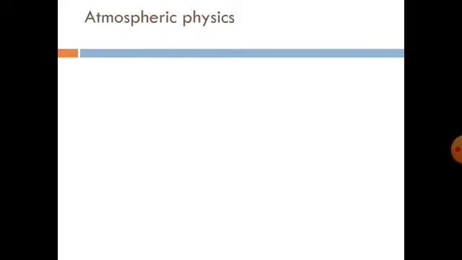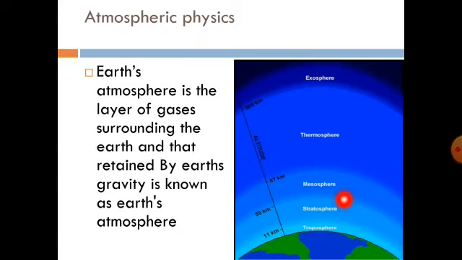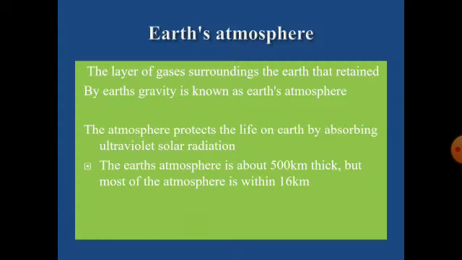The earth atmosphere is a layer of gases which surrounds the earth and is retained by the earth's gravity, and is known as earth's atmosphere. Here the earth atmosphere acts as a protecting layer, because it protects the lives on the earth by absorbing the ultraviolet solar radiations.